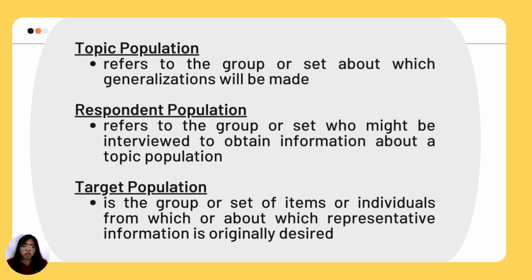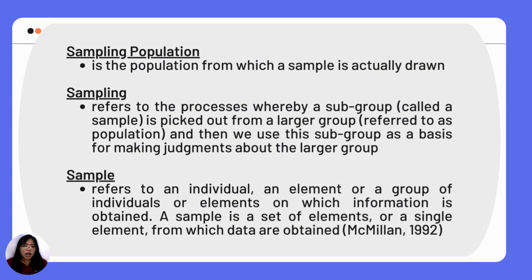Topic population refers to the group or set about which generalizations will be made. Respondent population refers to the group or set who might be interviewed to obtain information about a topic population. And target population is the group or set of items or individuals from which or about which representative information is originally desired. Next, we have the sampling population. This is the population from which a sample is actually drawn, where the sample will be taken.